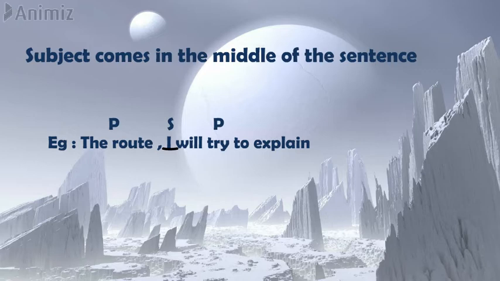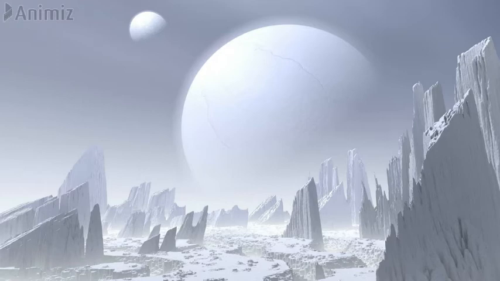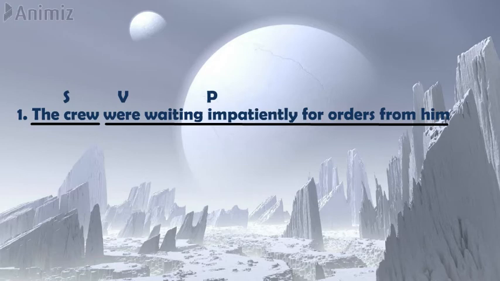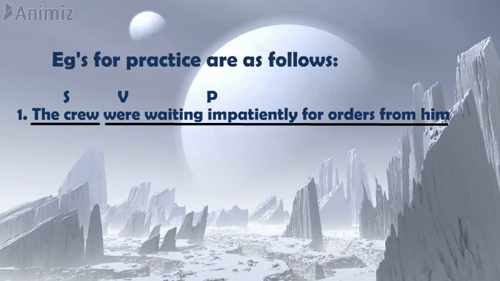Now there are some examples which I am giving for practice. Students can practice with me so that they learn and can check whether they understood whatever I have taught. So we'll proceed with the examples. "The crew were waiting impatiently for orders from him." In this question we have to underline the subject and the predicate both. So here "the crew" is the subject and "were waiting impatiently for orders from him" is the predicate. Here the predicate has a helping verb, that is "were."